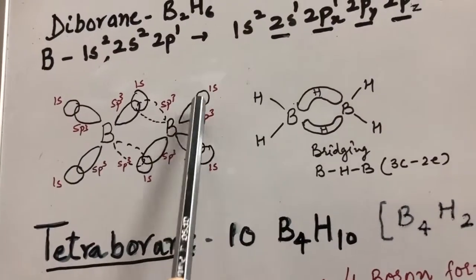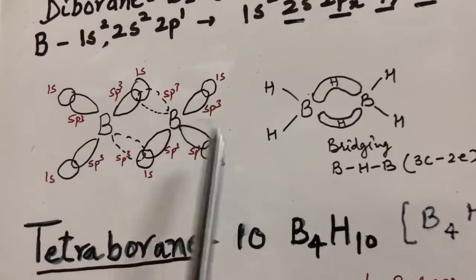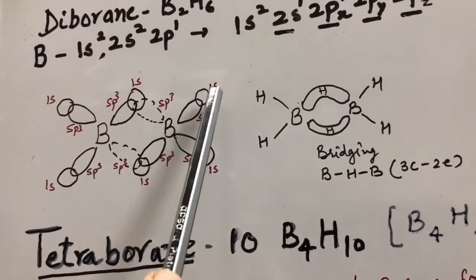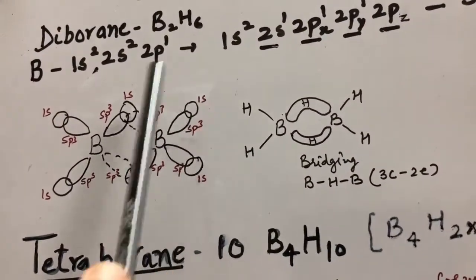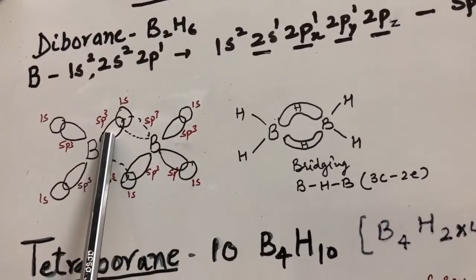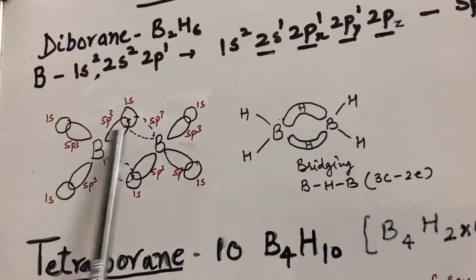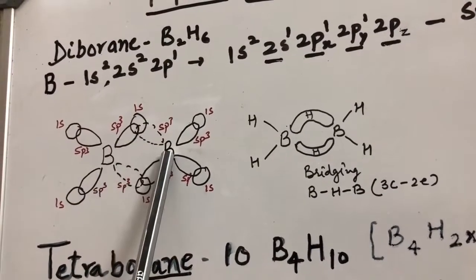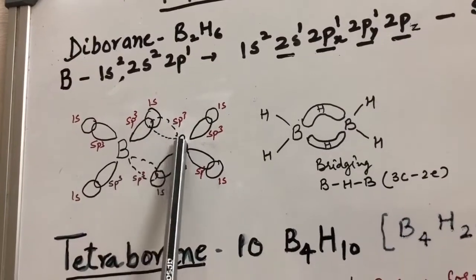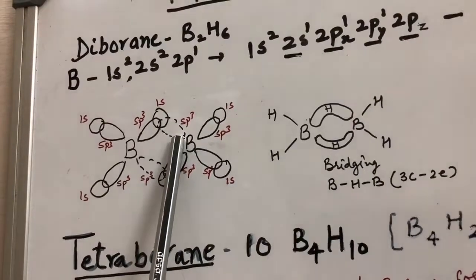Here also this boron forms 2 terminal normal covalent bonds by the overlapping of sp3 hybrid orbital of boron and 1s orbital of hydrogen. Here we see in this case, this is the sp3 hybrid orbital of boron which has 1 electron. This sp3 hybrid orbital of this boron atom is vacant, and this is 1s orbital, and this bond is formed by overlapping of these 3 orbitals.